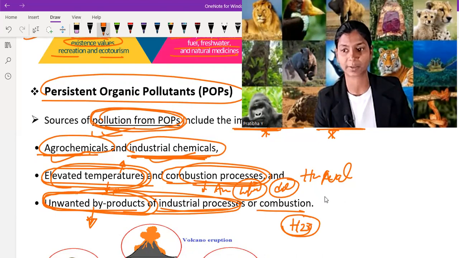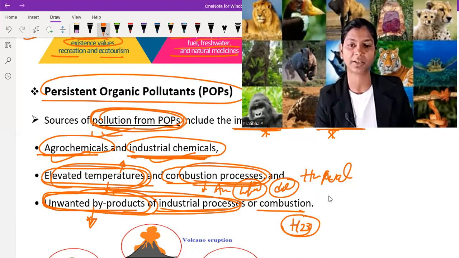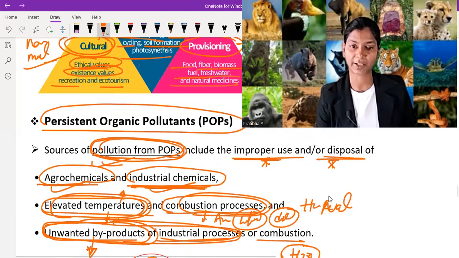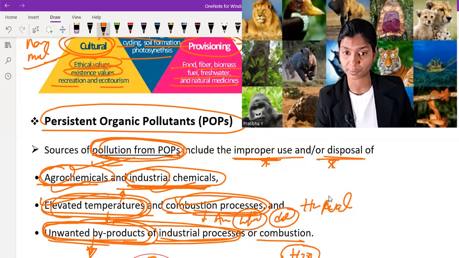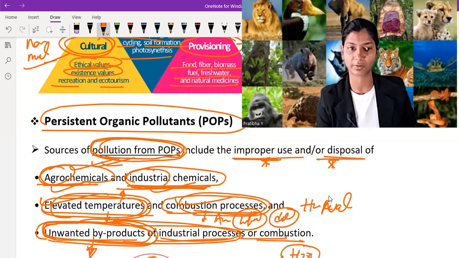So remember 6 important points which form under the POPs: improper disposal of agrochemicals and industrial chemicals, elevated temperature and combustion processes, and unwanted byproducts of the industrial process and combustion. All these are formed under the POPs.